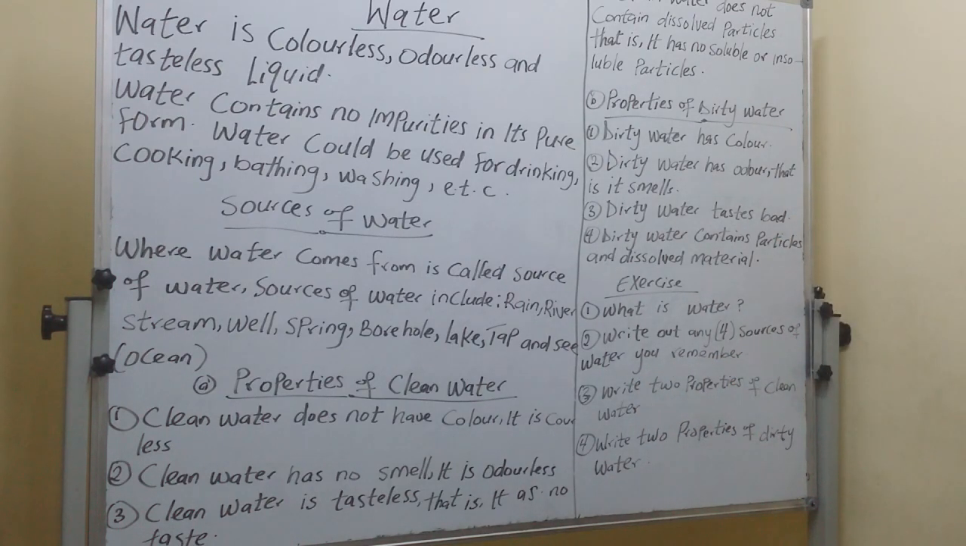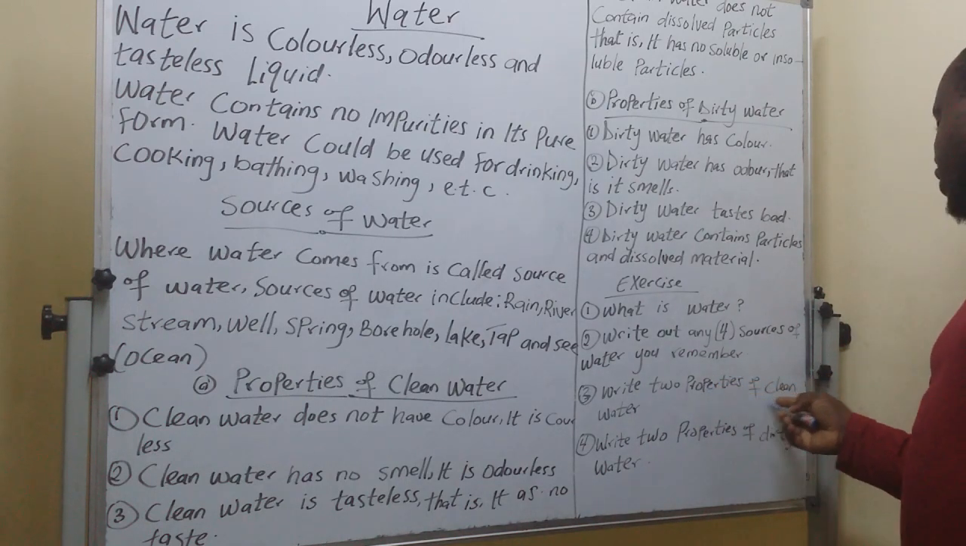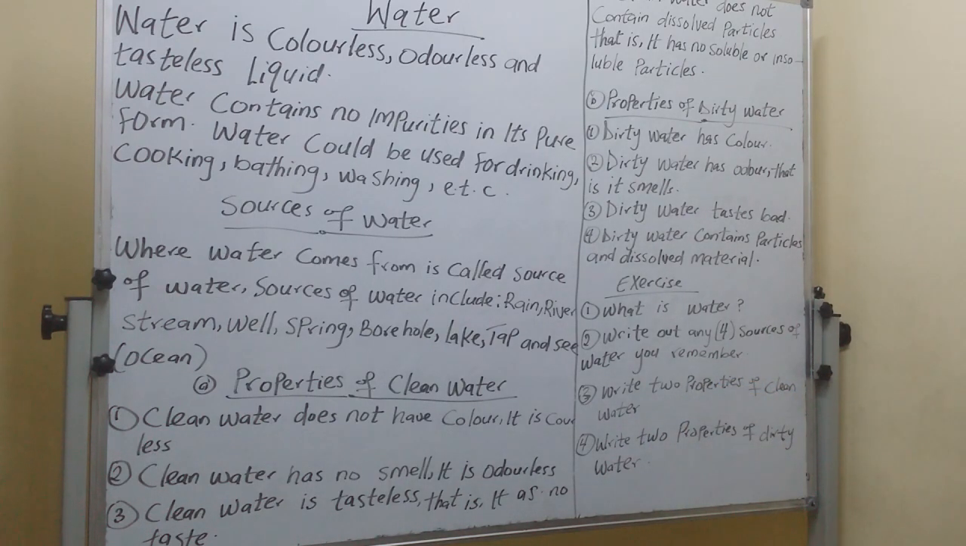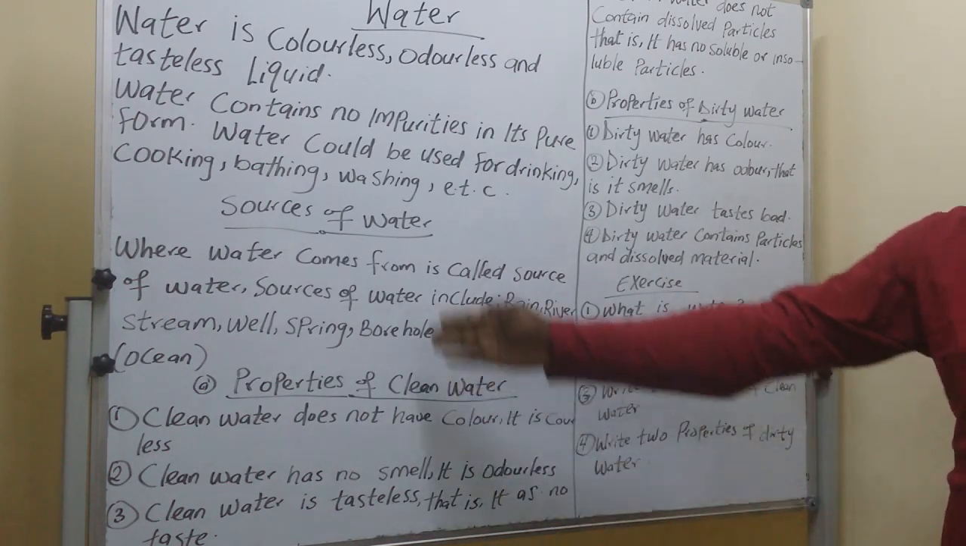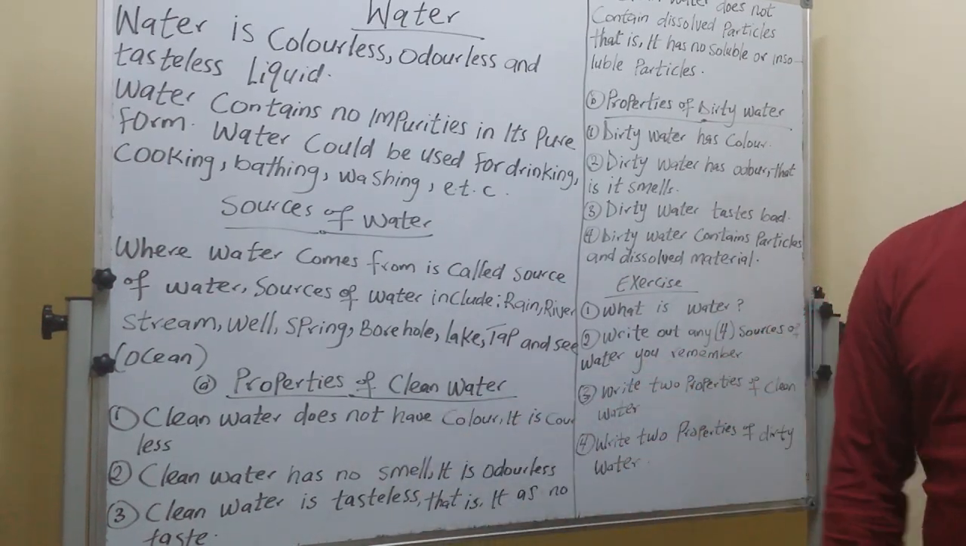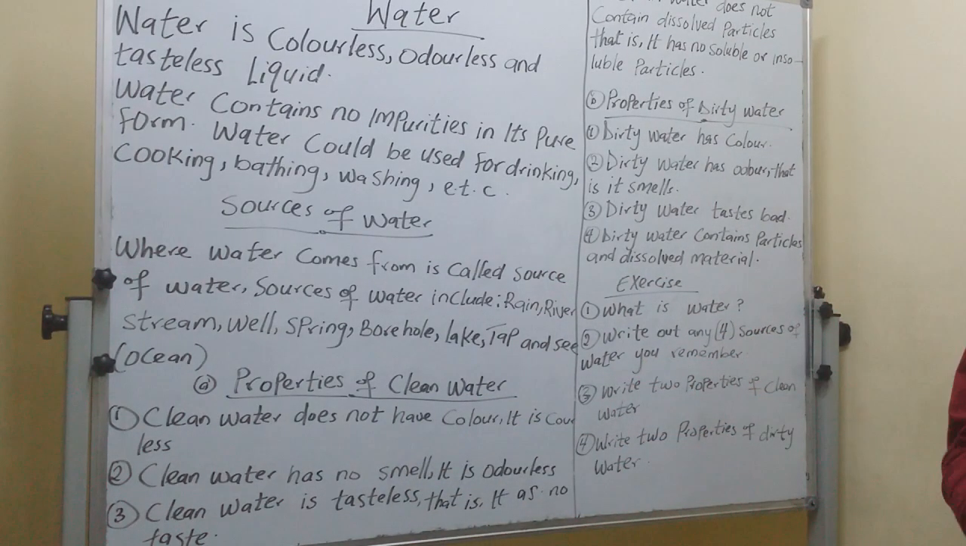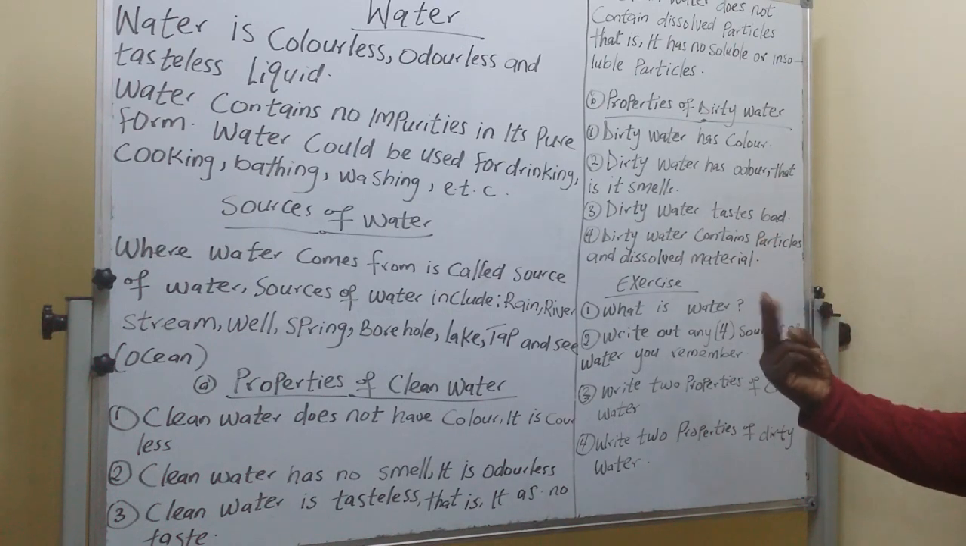That's number 2. Number 3, write 2 properties of clean water. I told you what is clean, properties of clean water. This is what I give you for properties of clean water. What are the things that you see in the water that you know this water is clean? Just give me 2 examples.